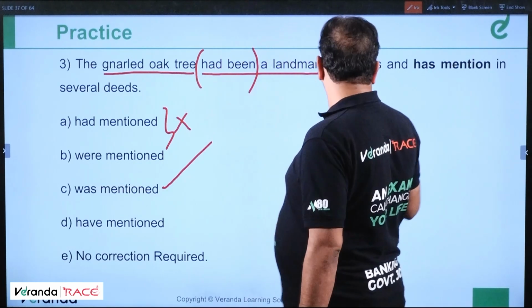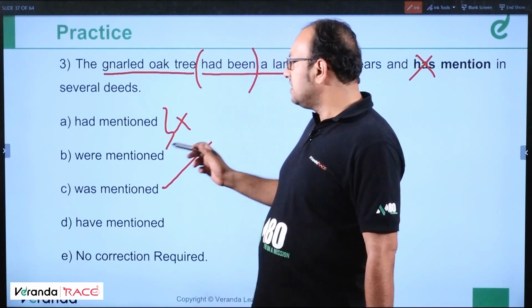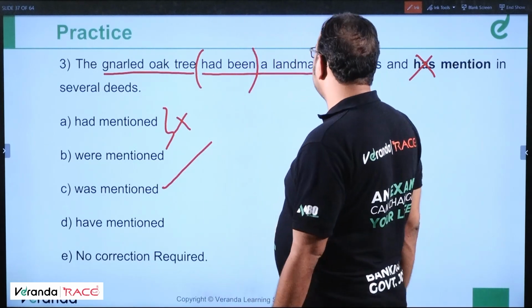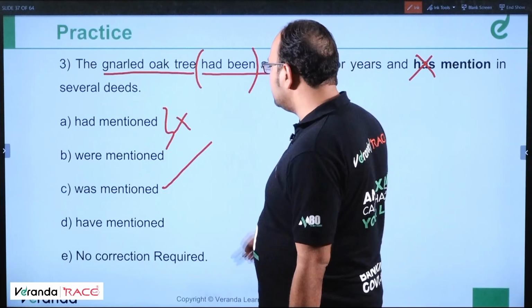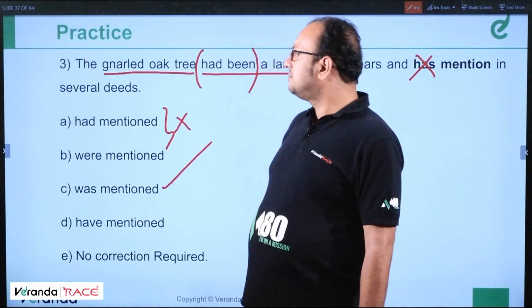The sentence starts with past, so it cannot be present tense. It cannot be present perfect. So it should be: the gnarled oak tree had been a landmark for years and was mentioned in several decades. Fine. Moving ahead.